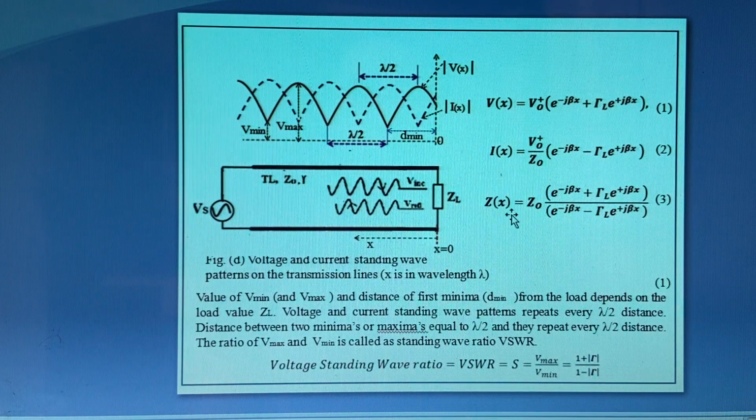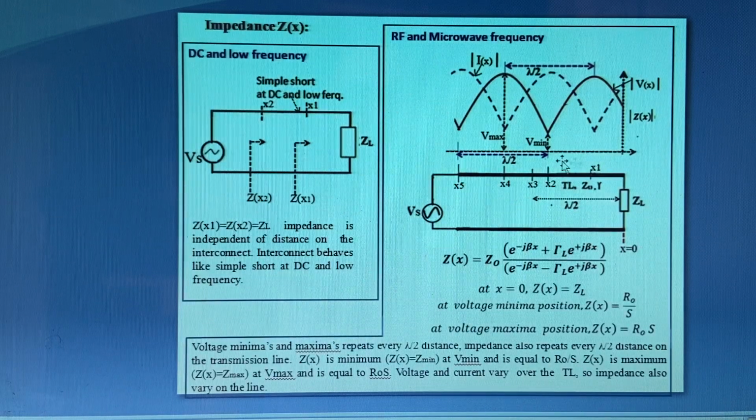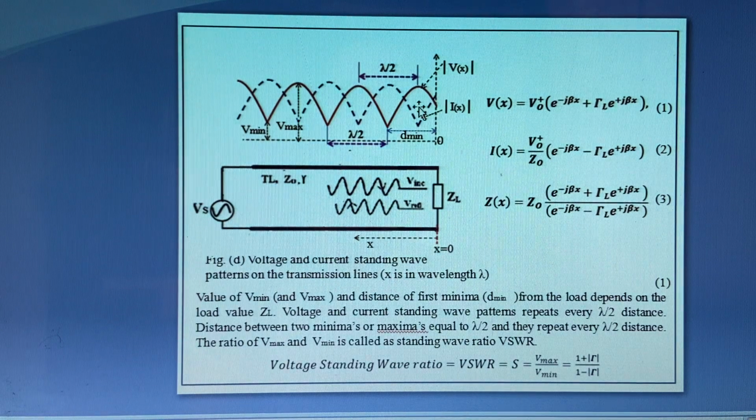This is Z(x). If you plot Z(x), it also varies over the transmission line. Z(x), that is impedance, if you measure it at any point over the transmission line, it is not the same. It varies. See like this. At RF, impedance varies over the transmission line because current varies. So wherever the voltage maxima is there, impedance is maximum.